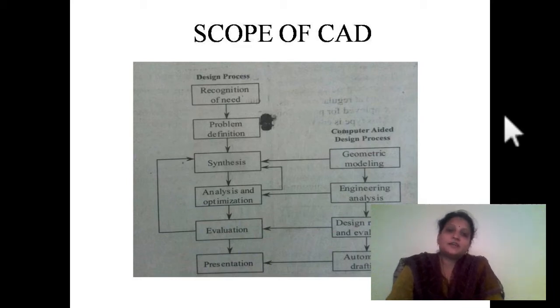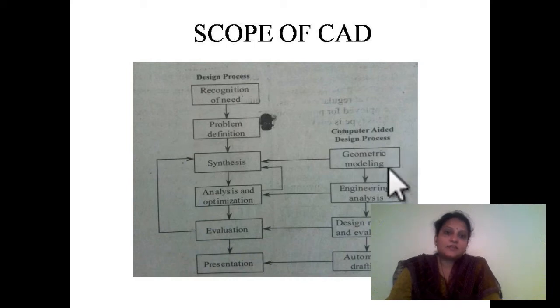After getting the need, we give a problem definition. It means this is the problem which we are facing presently and we need to solve. So we give some problem statement. After giving the problem statement, we give some methods to solve this. It means we design something theoretically. And once the theoretical design is done, we go for modeling.